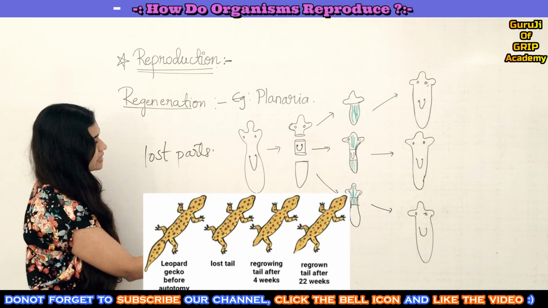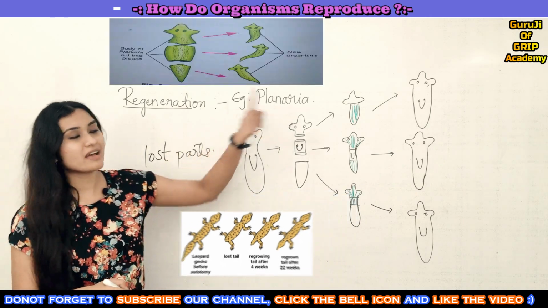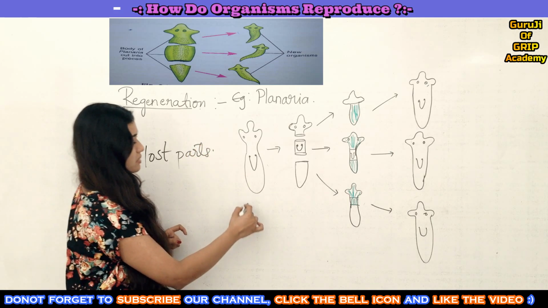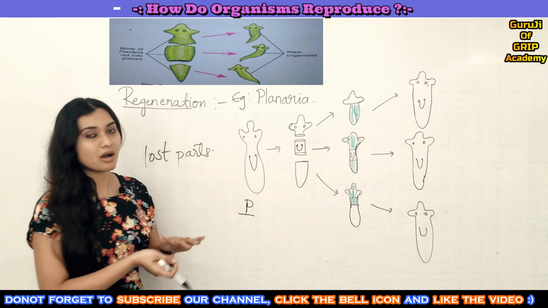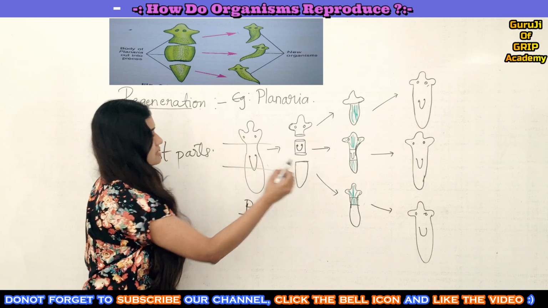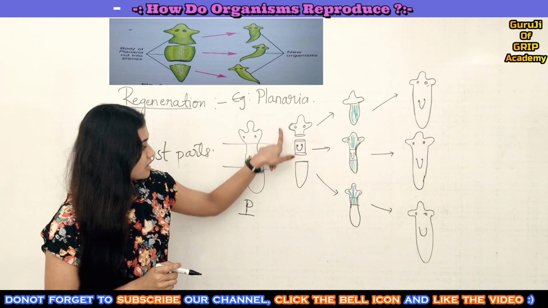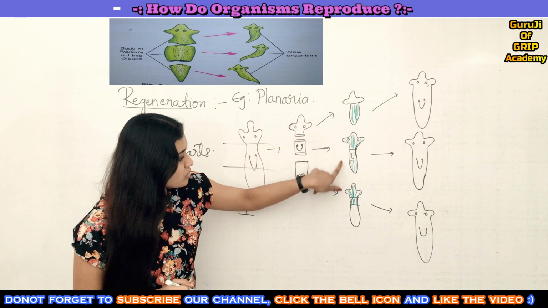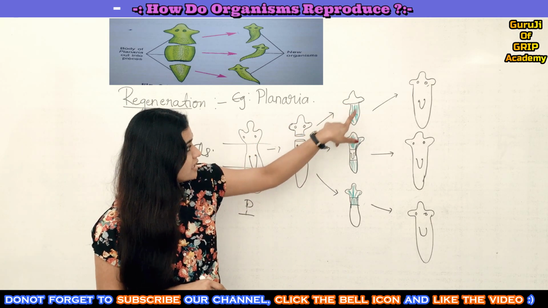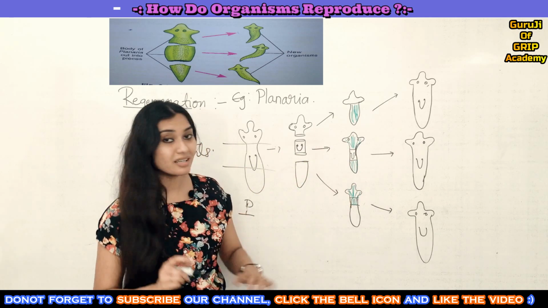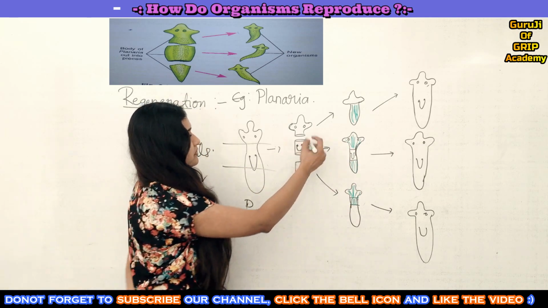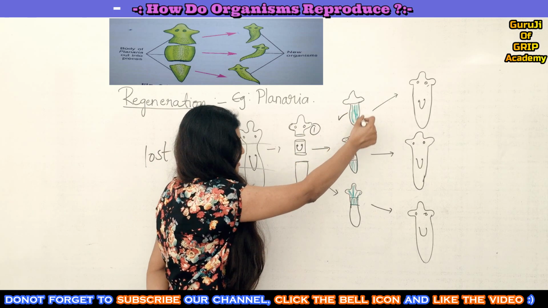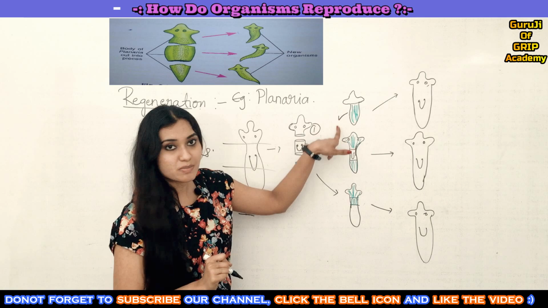Okay, so here the example we have taken is planaria. See, this is a parental organism, so we cut that into 3 parts. Now your planaria has become like this, and you can also notice that whatever I have filled with the green lines, those are getting regenerated. See, this first part has only the top part, and it is regenerating its lost parts, correct?